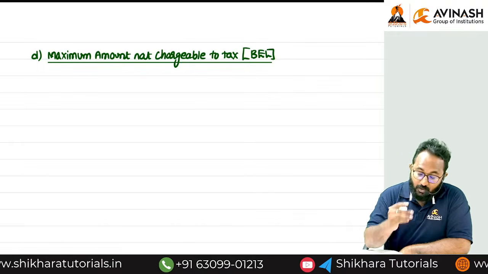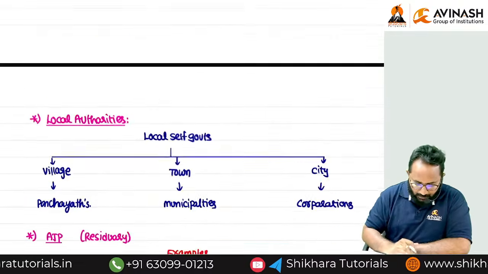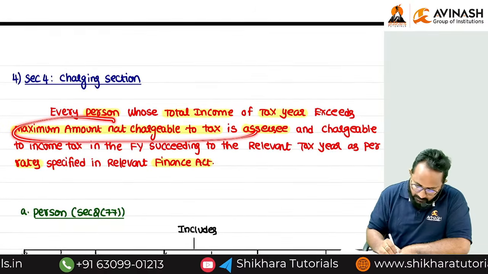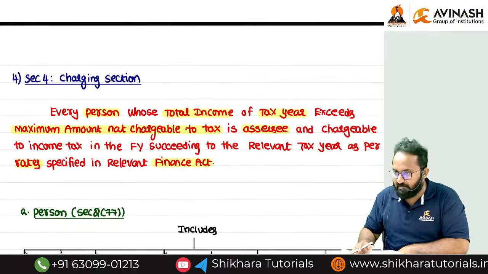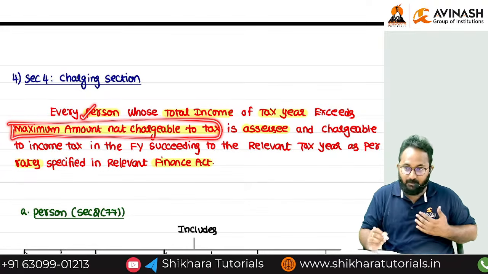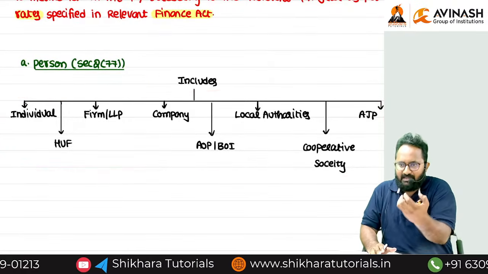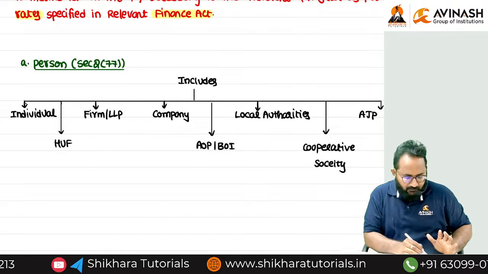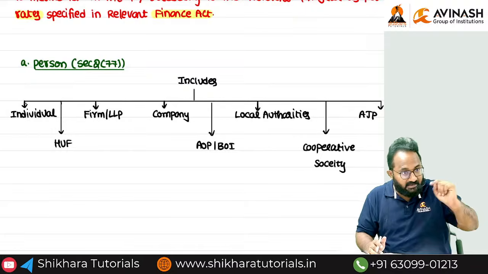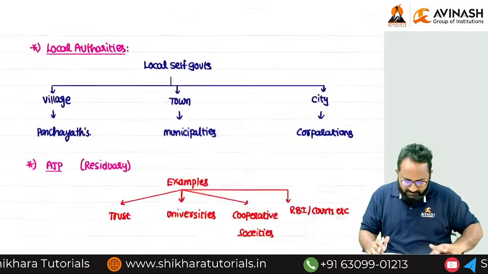Sir, now I want to learn this basic exemption limit for every person. Why? I want to compare the basic exemption limit with the total income for every person, right? So that's why we want to know the basic exemption limit for every person. Can you tell me in the person definition how many parts are there? Total 8. Generally 7, but we have written it as 8. For these 8 persons, now we will write the basic exemption limits. You know already, but we can discuss it in a detailed manner.